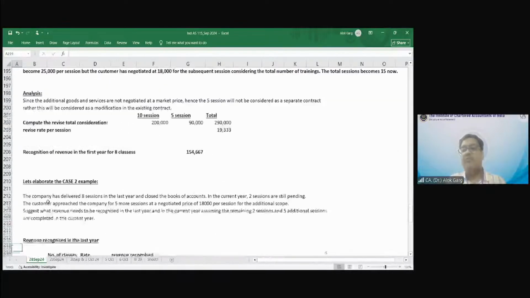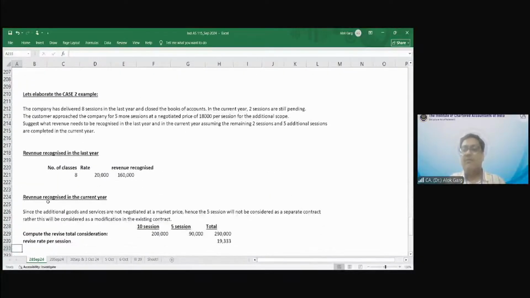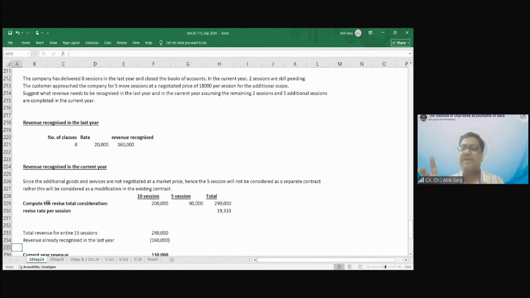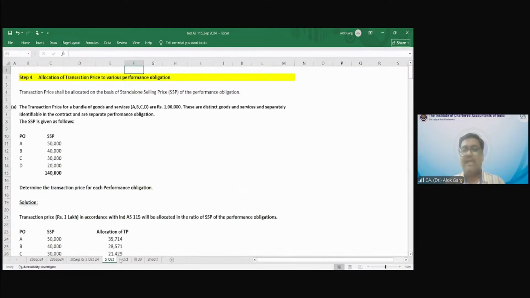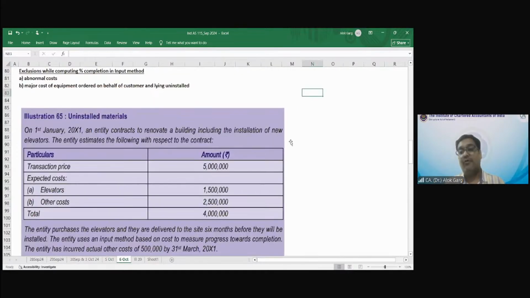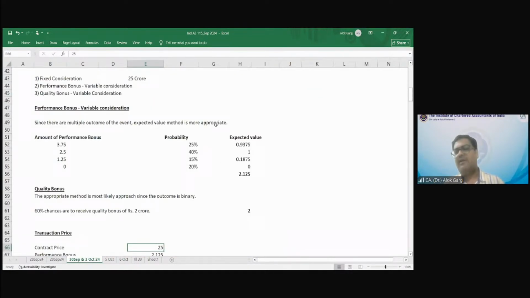So when you go through the detailed classes, you will find the relevant questions from the study material. You can find the small concept from my side, and you will find the journal entries also. It will help you in understanding all the concepts. Then you can cover the revision classes. If you have not covered the detailed classes, please do that. And in the revision classes, you can just refer to the complex questions which I have additionally covered, right?